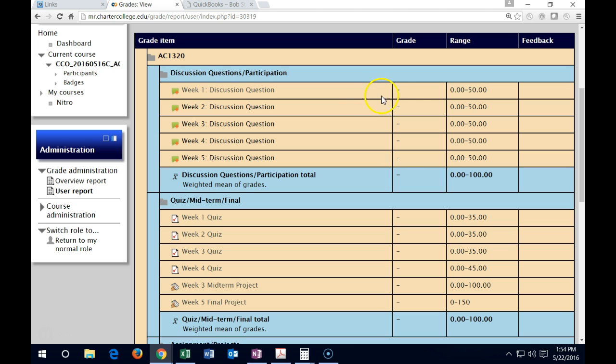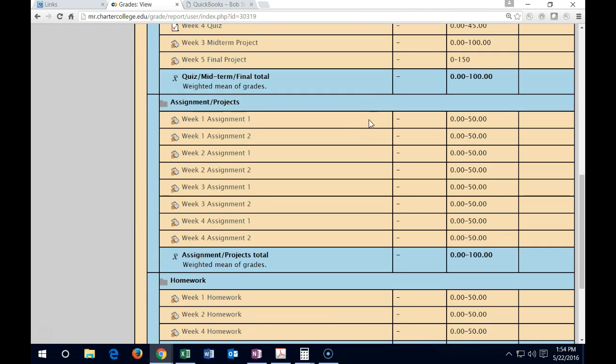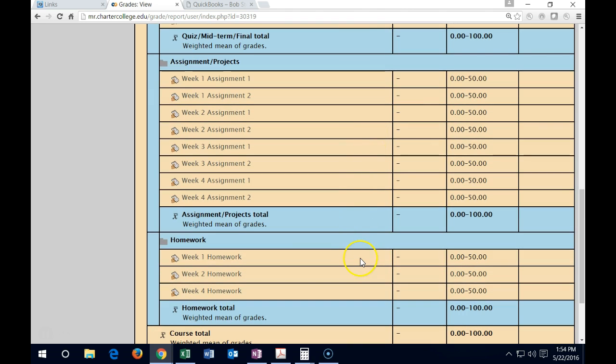For example, the discussion forum will go from a dash to hopefully 100% because everybody's going for 100% there. The quiz should populate automatically. And then we have the assignment and the homeworks, which should populate as well. If you didn't do one of them, the dash will then turn into a 0, indicating that it has been graded at that point. And any zeros you will then want to pick up in week 2 and make sure to pick up the late work on those.